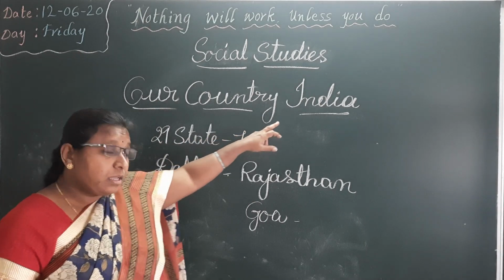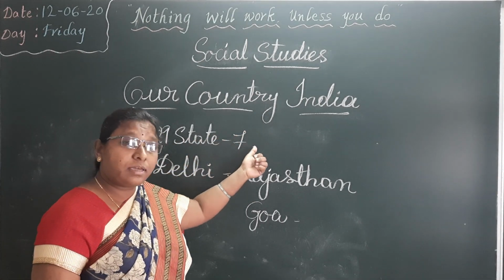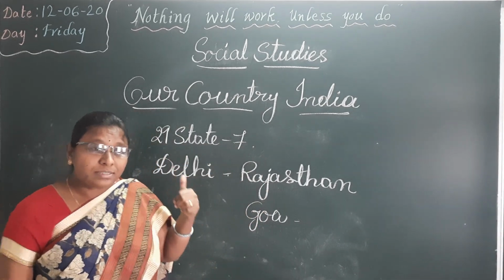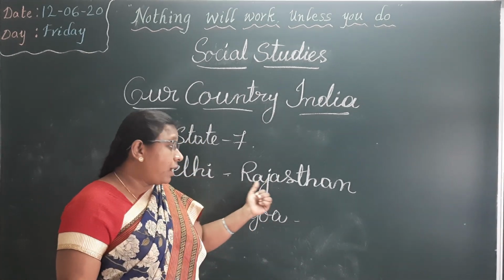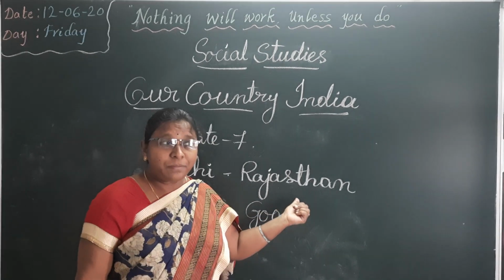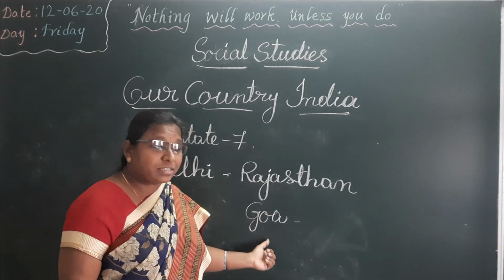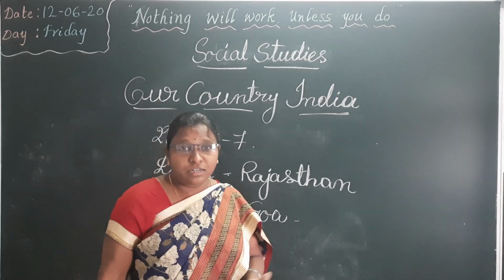What is our country? India is our country. How many states and union territories are there? 29 states and 7 union territories are there. What is the capital of India? Delhi is the capital of India. Which is the largest state in India? Rajasthan is the largest state in India. Which is the smallest state in India? Goa is the smallest state in India.